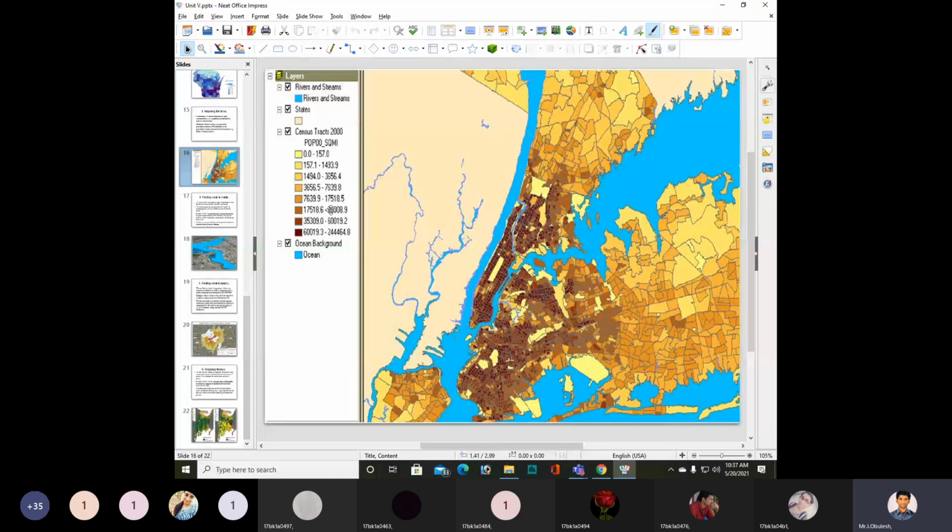Next color indicates population around 7639.9 to 17518.5. Then the next color is 17518.6 to 35308.9.